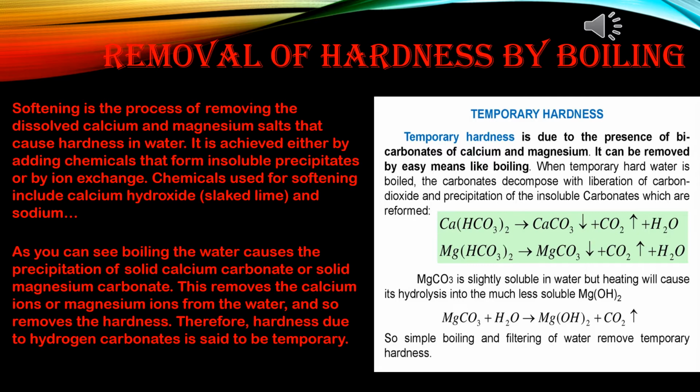Softening is the process of removing the dissolved calcium and magnesium salts that cause hardness in water. It is achieved either by adding chemicals that form insoluble precipitates or by ion exchange. Chemicals used for softening include calcium hydroxide or slaked lime and sodium carbonate.